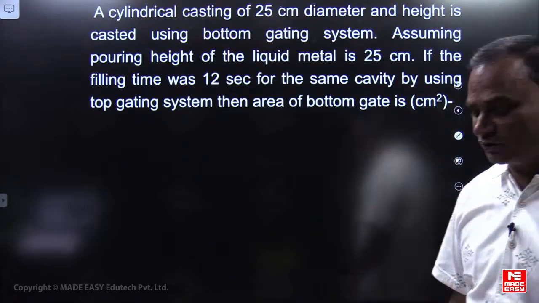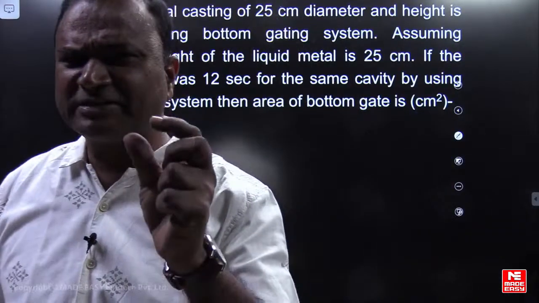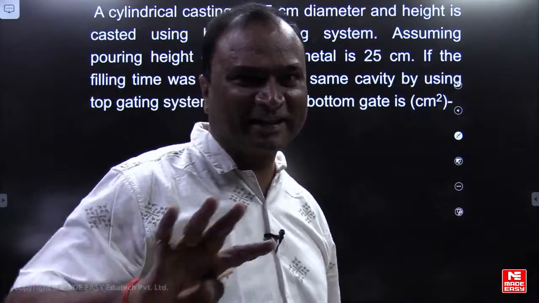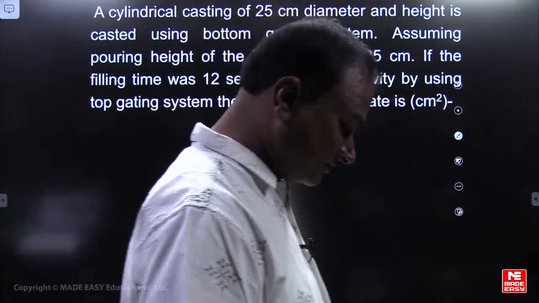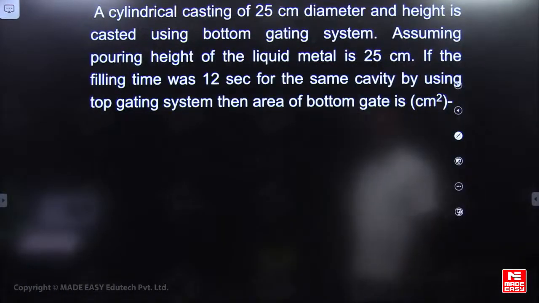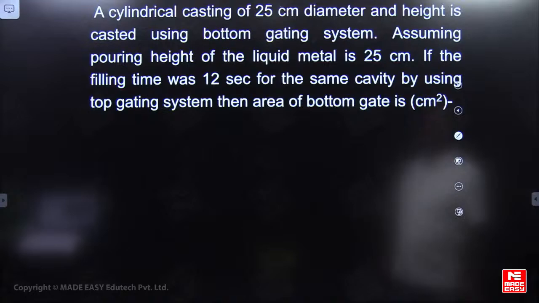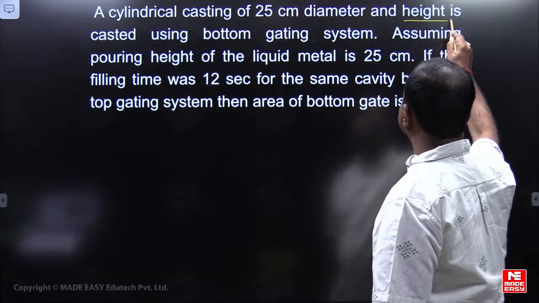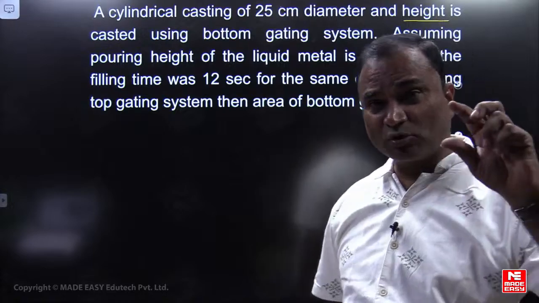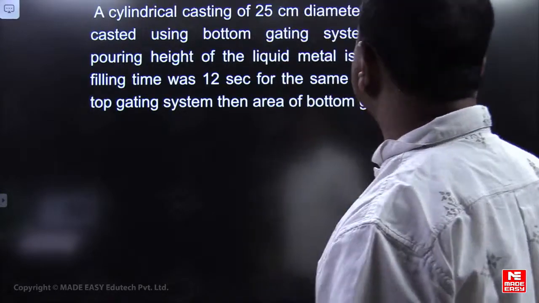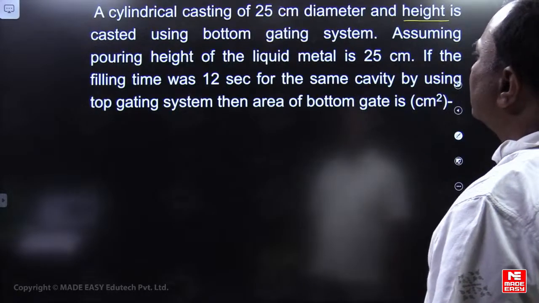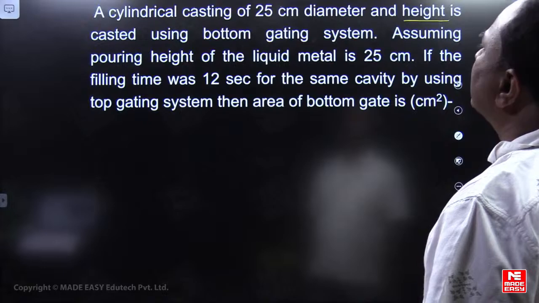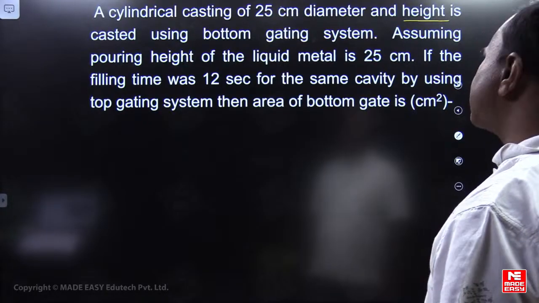Right. Now you can check this question, friends. It's a beautiful question. Please observe, this uses the concept of filling time calculations. A cylindrical casting of 25 centimeters diameter and height, where height and diameter are both the same for a cylindrical cavity, using a bottom gating system.